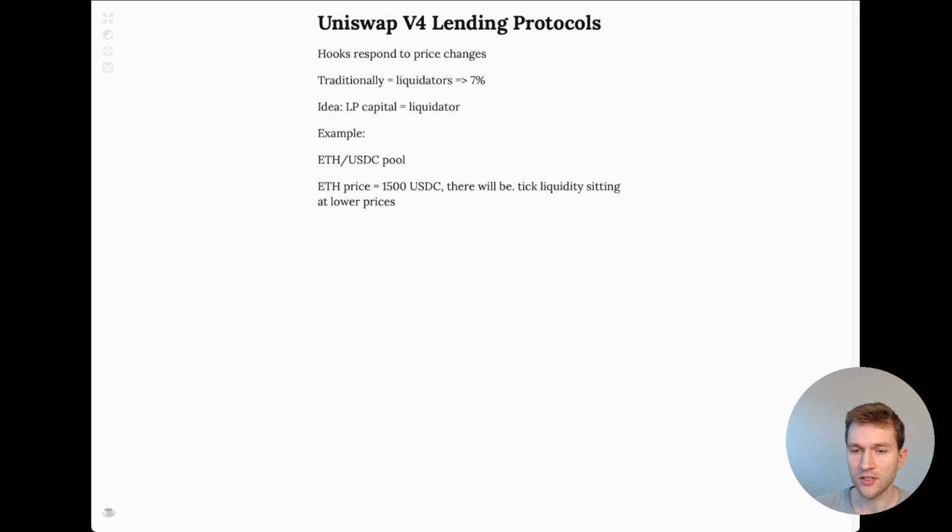There's actually quite a lot of ticks in between those, but for simplicity's sake. So let's now assume that there's a swap coming in. Well, this will result in an ETH price drop, right? That's the first action. And so now liquidation should happen, right? Because if there's an ETH collateral position that is liquidatable at that price, it should be liquidated. So how can we do it?